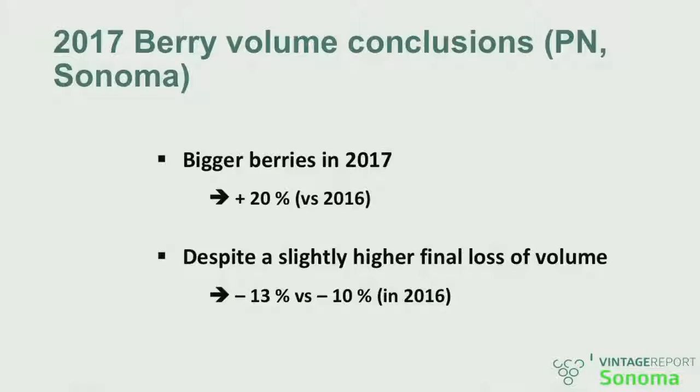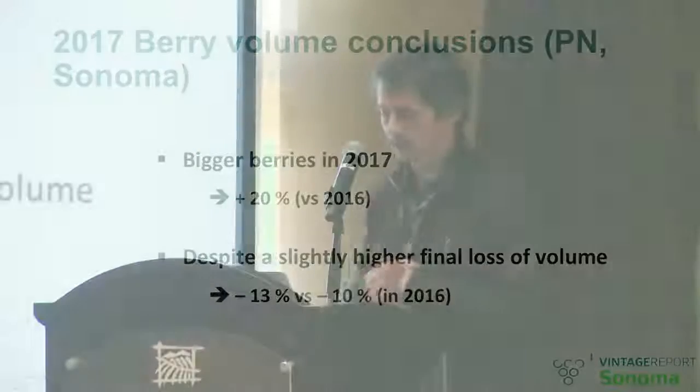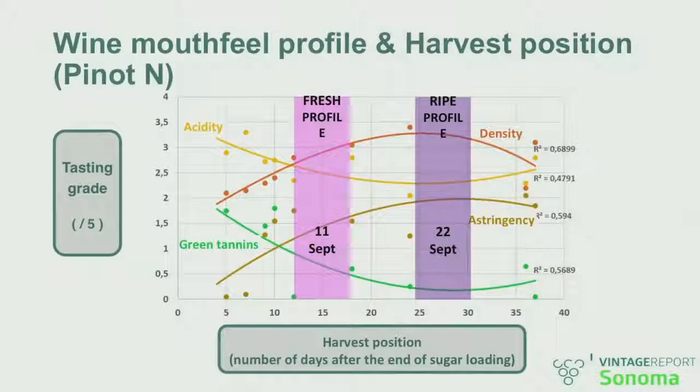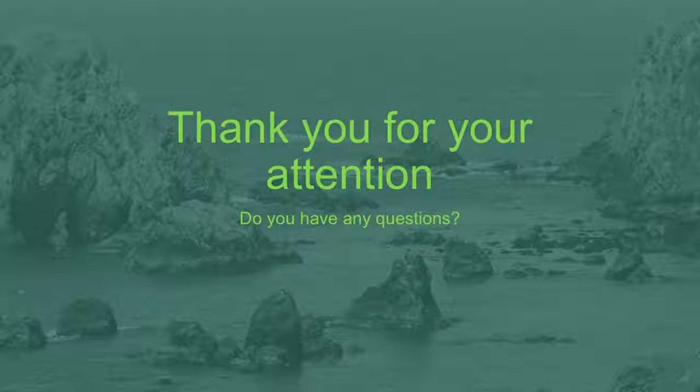So the conclusion for berry volume: the game was set to have larger berries. It's not a surprise since the crop coefficient was already set to be bigger. And we also observed a berry volume that was relatively on par with what's expected. In the interest of time, I'm going to fly through the last slides that try to connect the positioning of harvest window with the sugar loading ends, but I invite you to speak with Cecilia if you want to have more info.